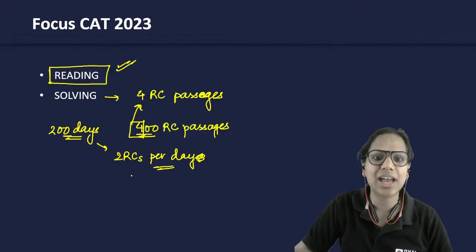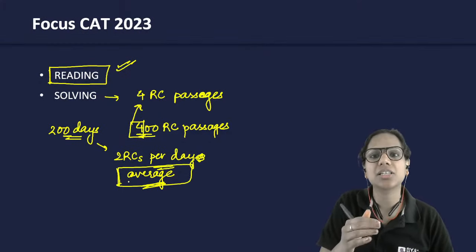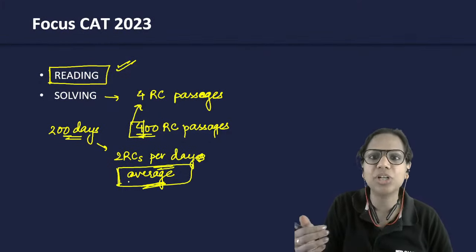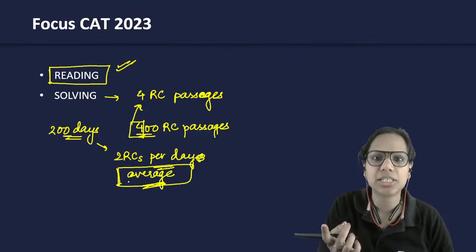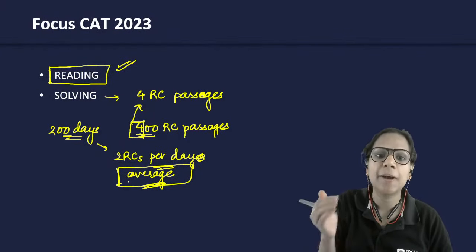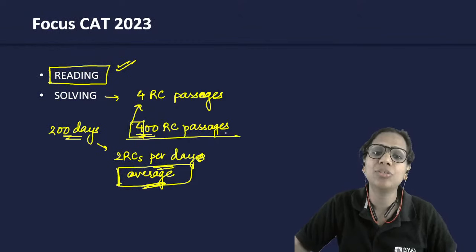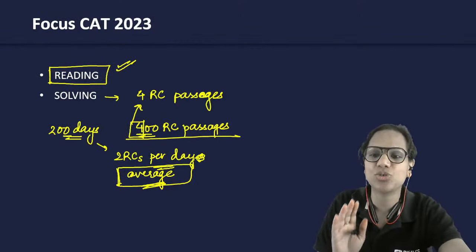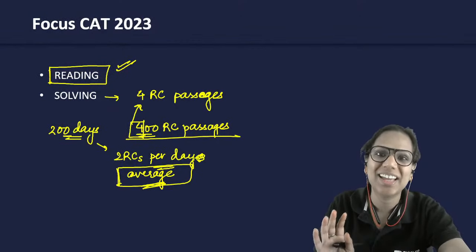Of course, this is just an average, right? I'm not saying that this is something that will happen right from day one. Maybe from day one you solve just 1 RC per day, which is also fine, right? But gradually हमें इतना करना है कि हम in total 400 RC passages solve करके जाएं before exam, right?